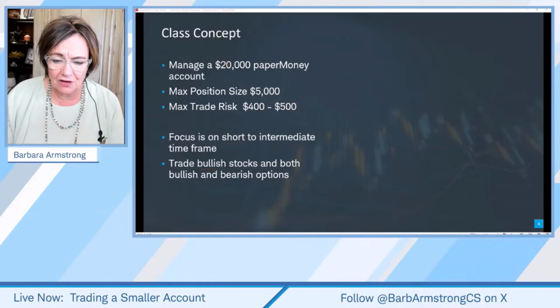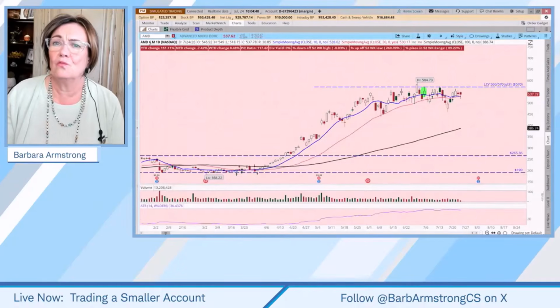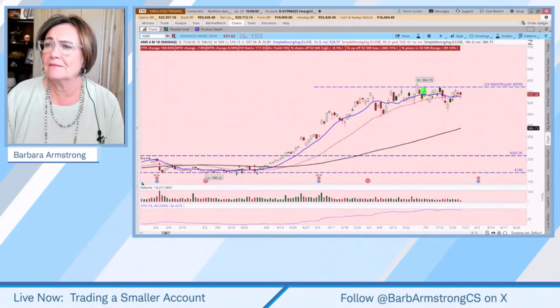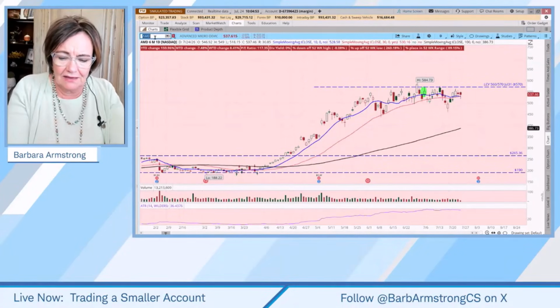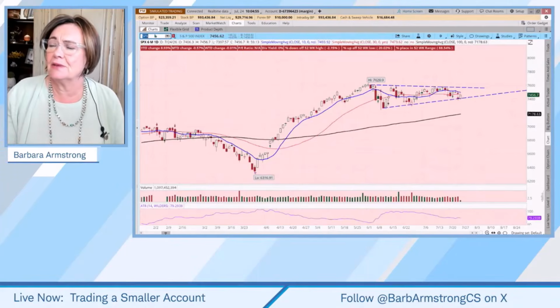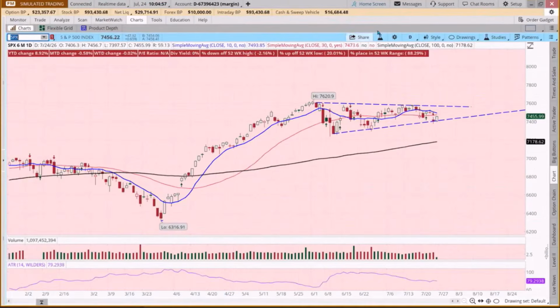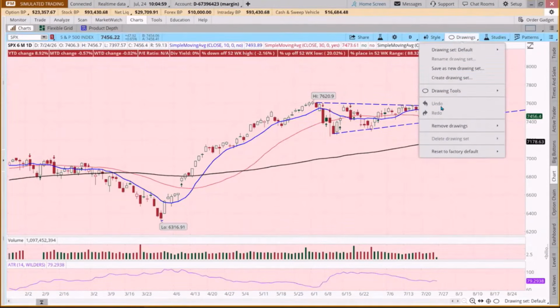So let's come and have a quick look at what's been going on in the market. If we start with the SPX, and this is going to be our 2-minute overview, we had this extraordinary move